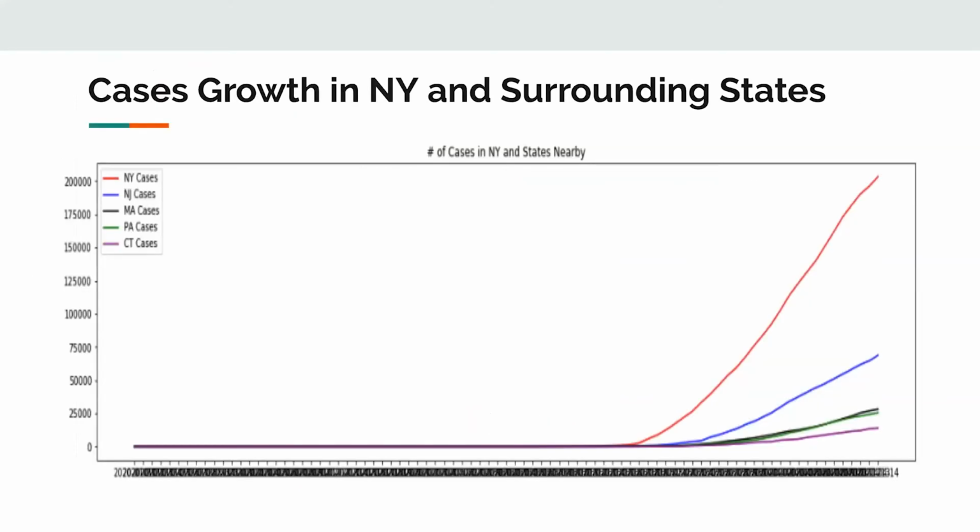And now, I'm going to let Mingkun take over. After observing how the number of cases changed inside New York, we can now look at how the virus developed in the New York surrounding area.